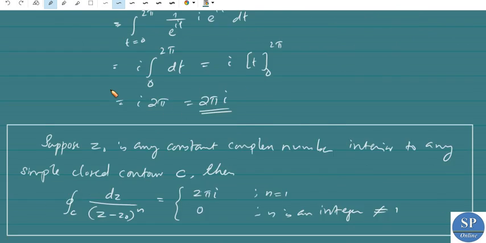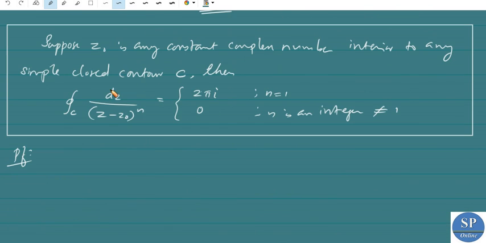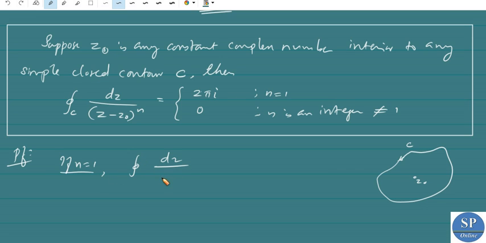Here we are given that z0 is a constant interior to any simple closed curve C. Let this be C and this point be z0. Now if n equals 1, we have to find the integral of dz/(z - z0)^1.